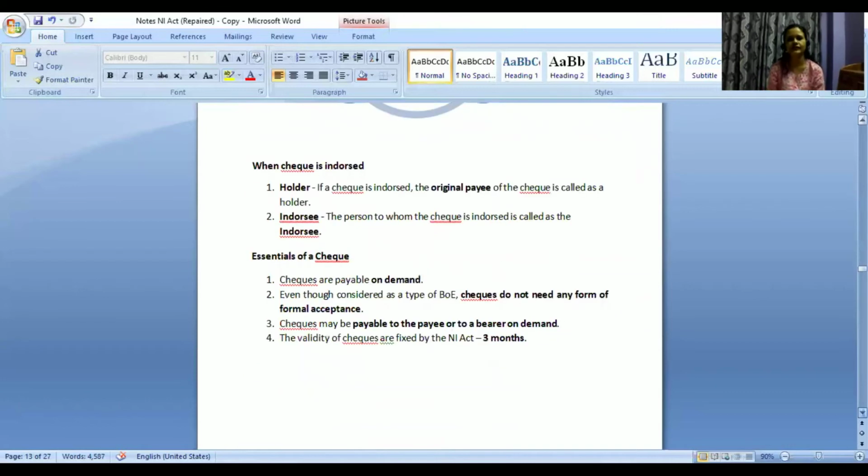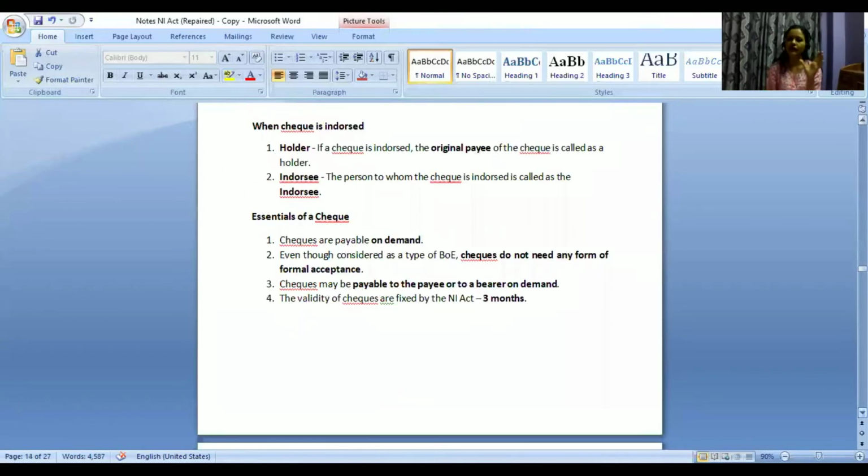I can transfer it to someone else. Now, if you have already written my name, how will I transfer? I will transfer by way of endorsement. On the back side of the check, I will write someone else's name. I will put my signature, and accordingly it may be negotiated, or I may just put my signature and give it to another person. It will accordingly get transferred.